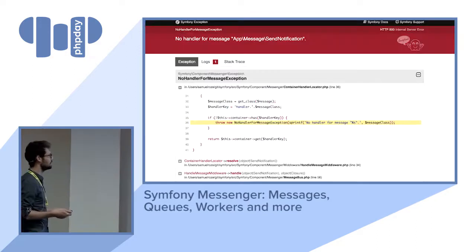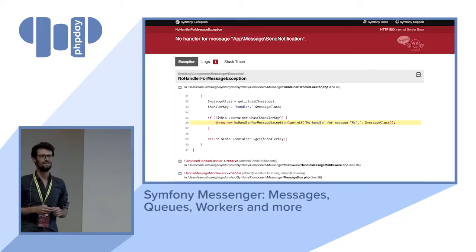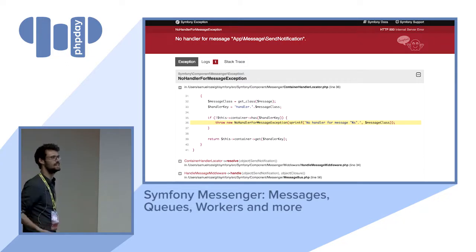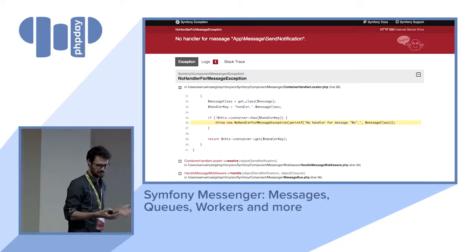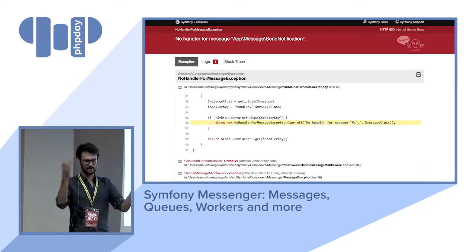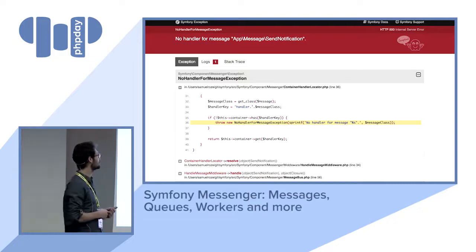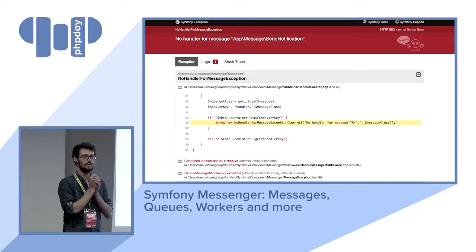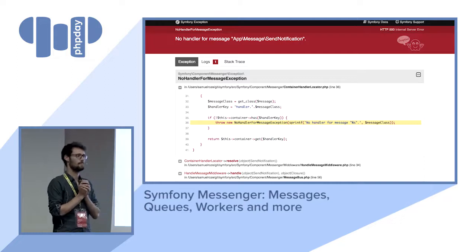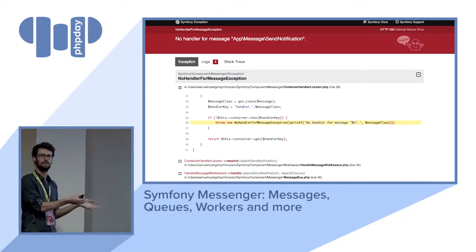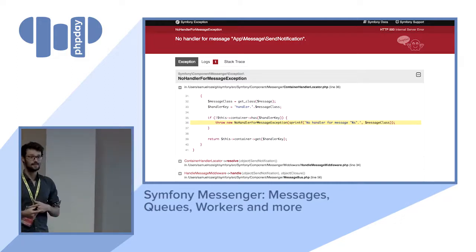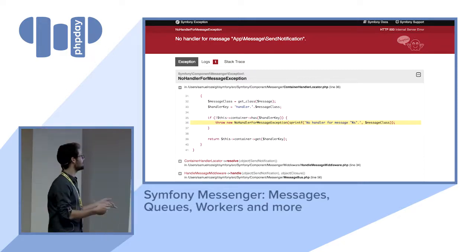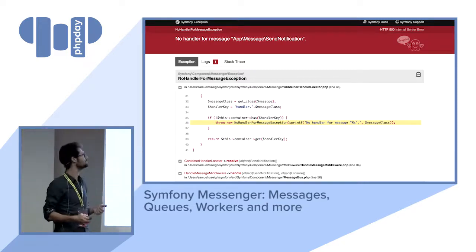So if we run that, we're going to have this amazing page, which is quite interesting. It's just an error page saying, well, we don't have any handler for the message send notification, because we just created the message and dispatched it. So the next obvious step is to create a handler for this message.